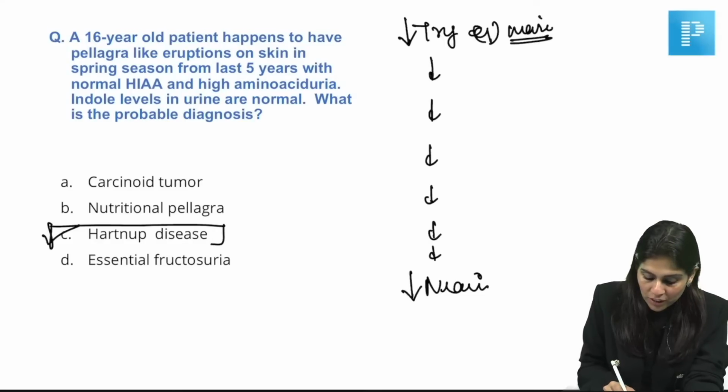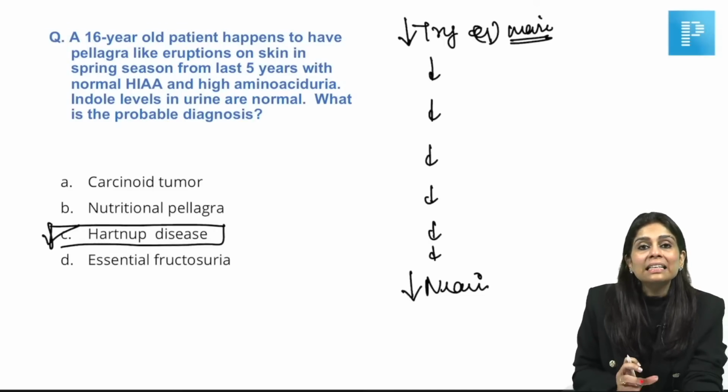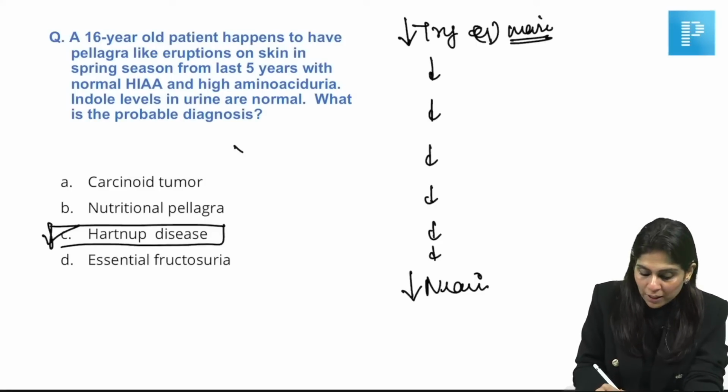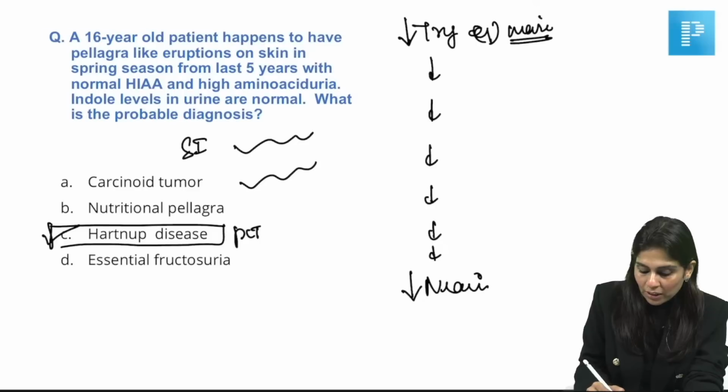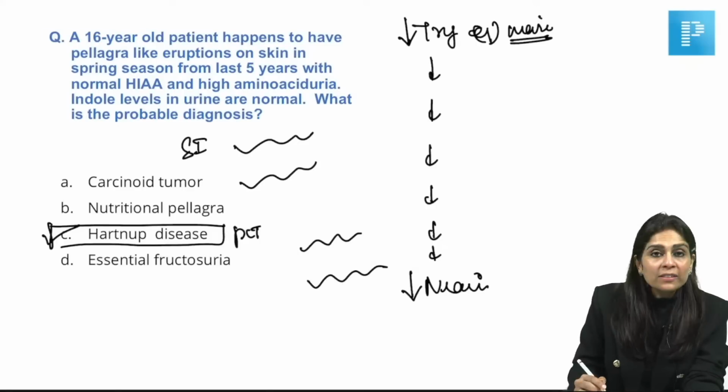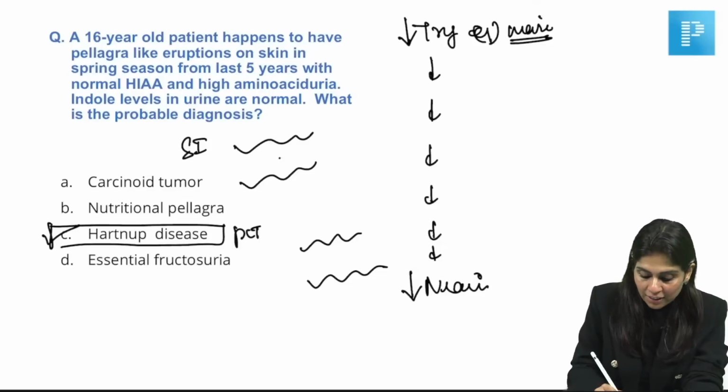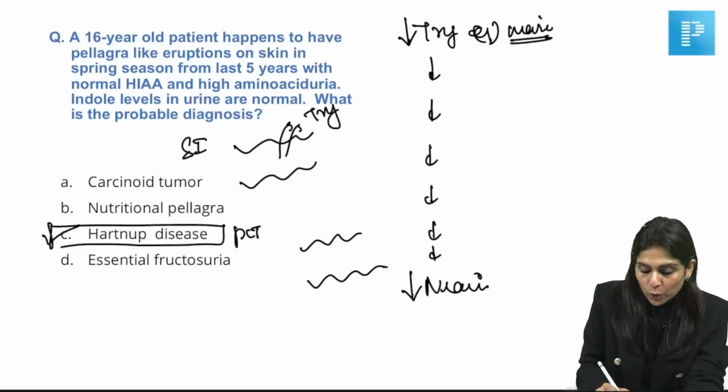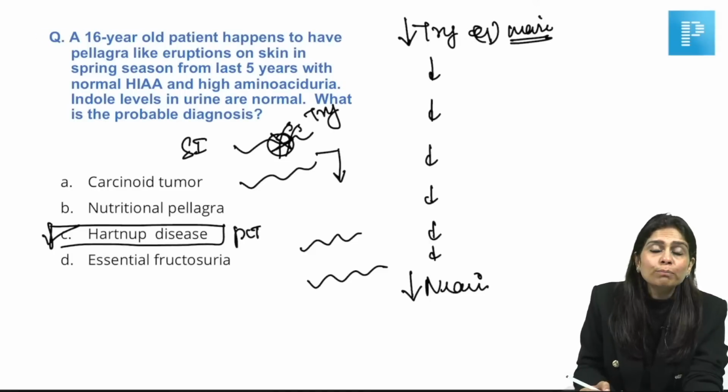And in Hartnup's disease, what is the defect? It's a defect of a neutral amino acid transporter which is present both in the intestine as well as in the proximal convoluted tubule. And what is its function in the small intestine? Its main function is to absorb tryptophan. So when that transporter is defective, tryptophan is not absorbed along the intestine. That causes tryptophan deficiency, and that causes niacin deficiency or pellagra.